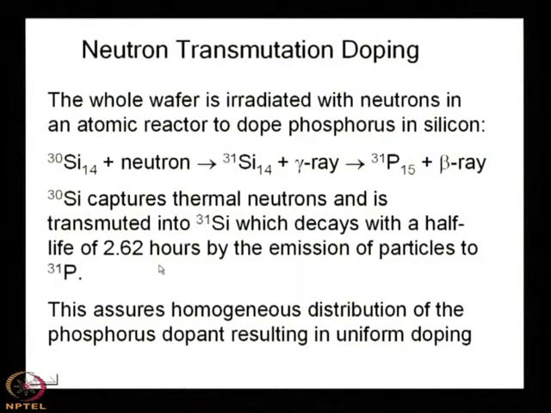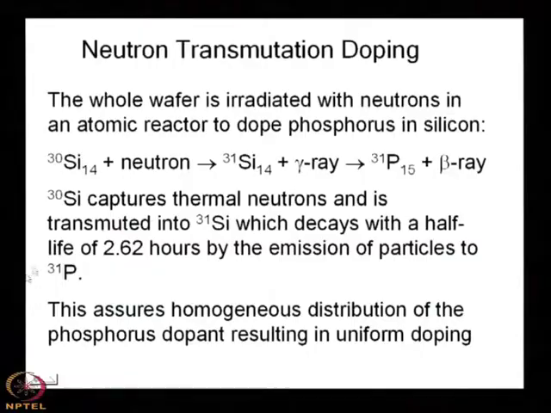So, what you find is that if you take the whole silicon wafer and irradiate it with neutron, what is the penetration rate of neutron in silicon? It is almost 100 millimeter, it is very high. Neutron can penetrate throughout the length and breadth of the silicon wafer. So, in our case what is the thing? It is almost 300 400 micron. So, you will find that the silicon inside the wafer will be fully irradiated with neutron,